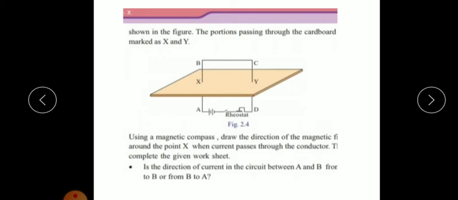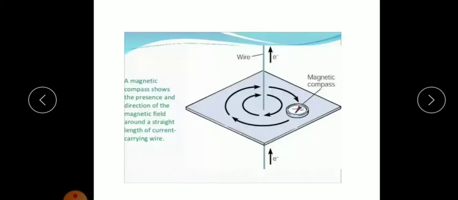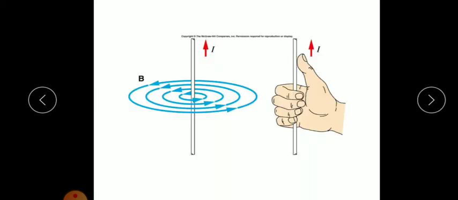Here you have to mark the direction of the magnetic field, so that you will get a direction like this. Here you can see this north is directed towards this direction, and here it points towards this direction.